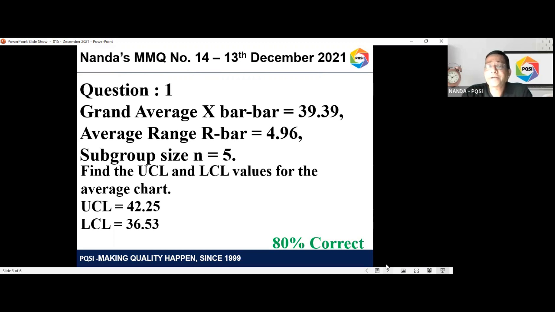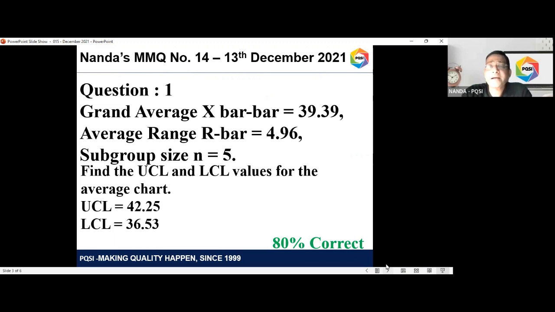Find the upper control limit and the lower control limit for the average chart. Most of you, 80% of the respondents, got it correctly. It's a very straightforward question because you are all familiar with the formulas. The formula for the upper control limit is X double bar plus A2 times R bar, and the lower control limit is X double bar minus A2 times R bar.